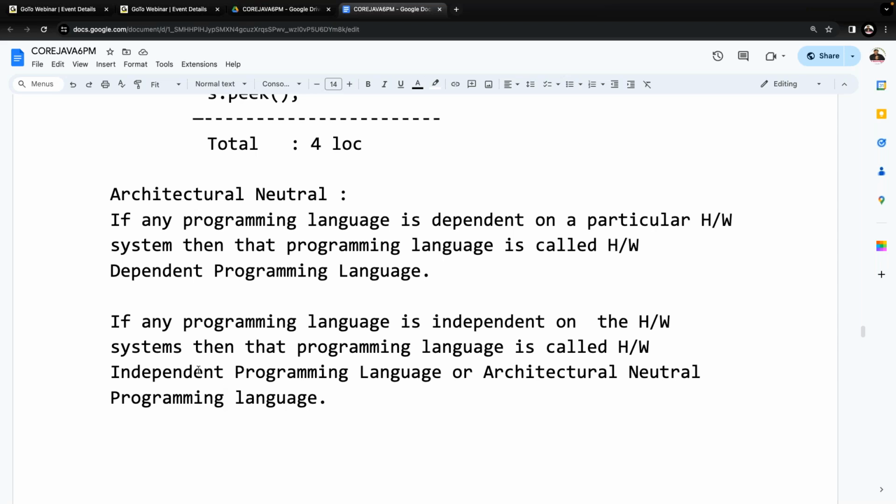Whatever it may be, Sun Microsystems wants to prepare their programming language. It should be architecture neutral. It should not be bound within a particular hardware system. It must be available to all the hardware systems. Why? Because its range will be more. If its range is more, demand is going to happen. Understand it? What I'm telling you now. That's it. It's okay, fine.